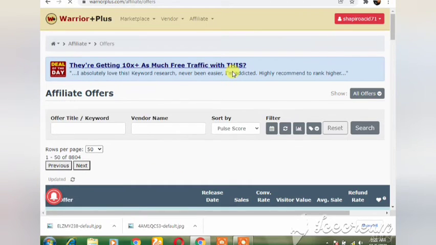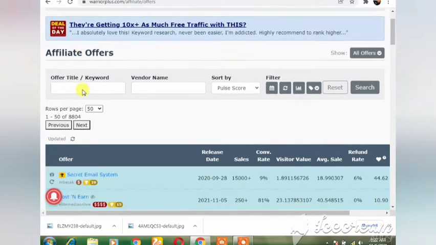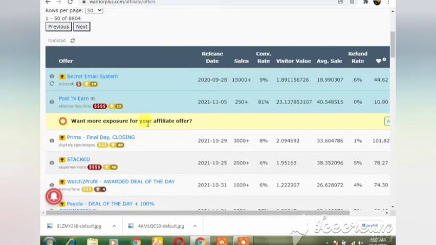Okay, it's now loading. Okay, guys, so whilst loading, what we are going to do is wait for it and see the amount of money that each seller will pay us when we have gotten a buyer for them. So let's wait for it to load and see the discount that they will be paying us, and in this video I'll be showing you how you'll be able to get the affiliate link. So guys, if you are watching the video up to here, then well done, you have done a lot, you have done great. Okay, the offers have loaded.